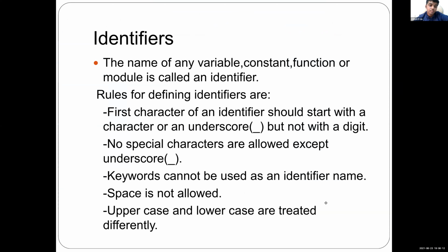Yes, ma'am. Okay. So identifier means the name of any variable. If we give one name to a value, that name is known as identifier. It is either for a value or for a constant or for a function or for a module. If you are giving a name in Python programming, that name is known as identifier. There are some rules based on this identifier.